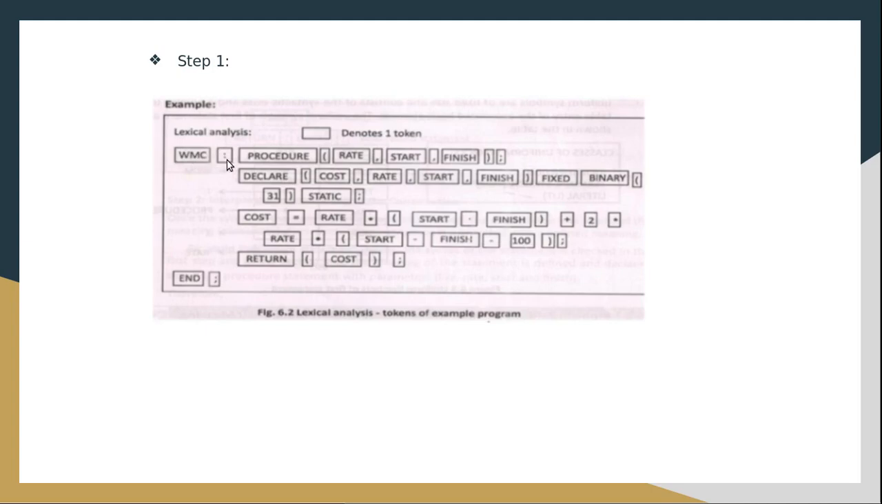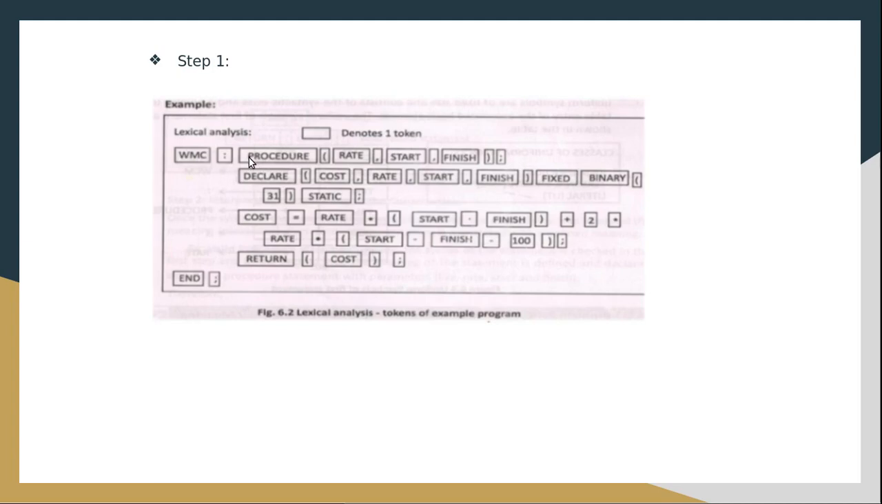The next one is a break character, so again it is a token. So what is WMC? WMC is a label, and a label starts with alphabets, so it is of the type token identifier. Then we have the break character colon. Colon is a special symbol, and a special symbol is of type token terminal symbol.